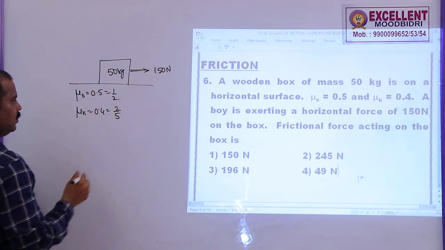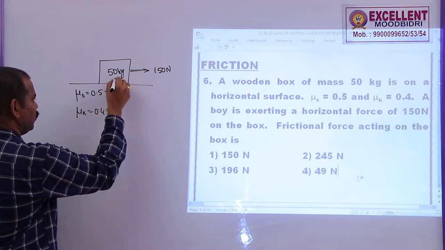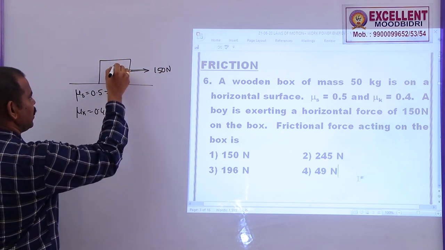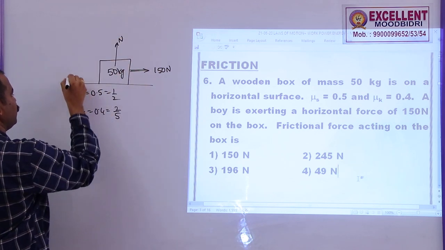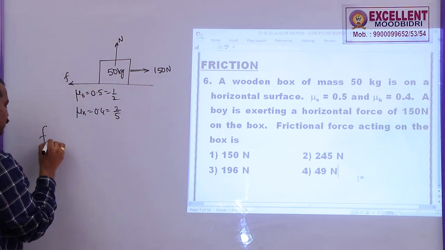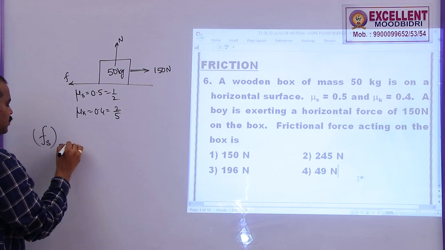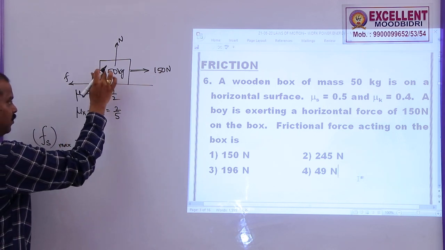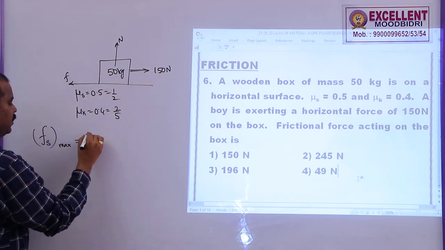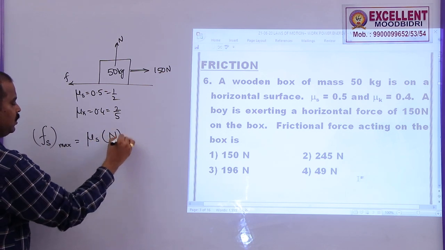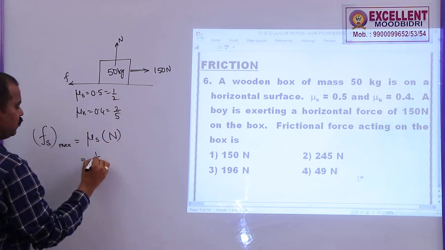First of all, the weight of the body is acting downwards and the normal reaction will act upwards, and the friction force F. So, what is the maximum frictional force in this case? The maximum frictional force between the block and the surface is given by mu s into N. What is mu s here? 1 by 2.